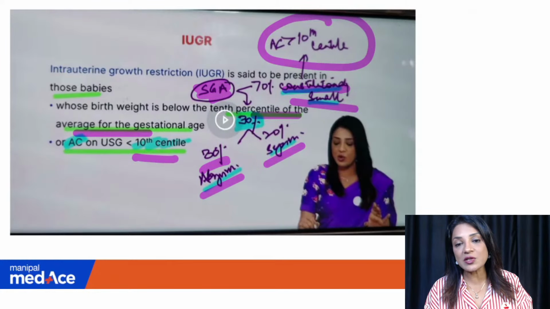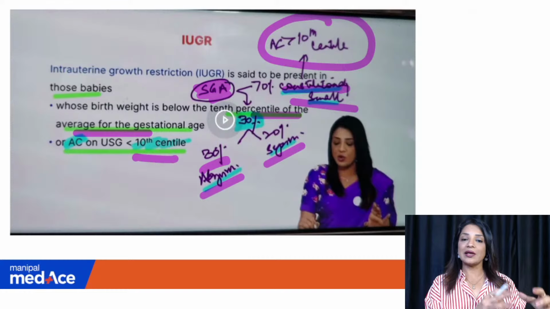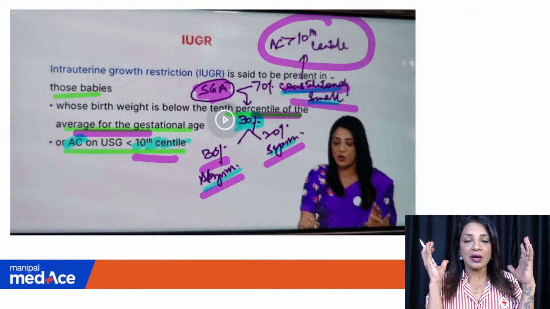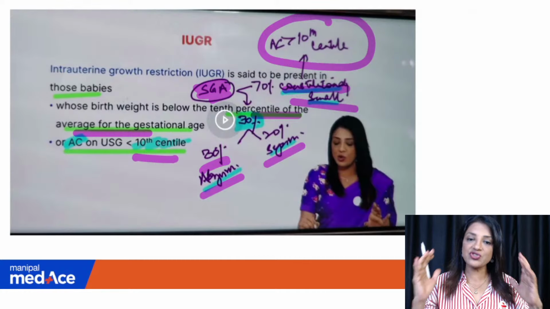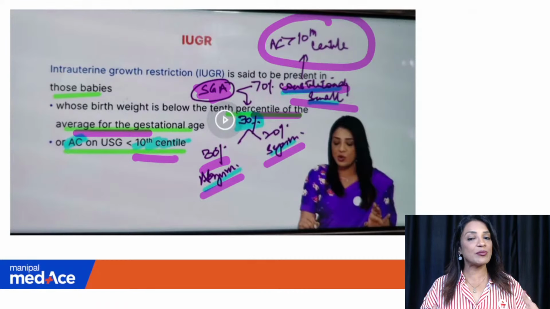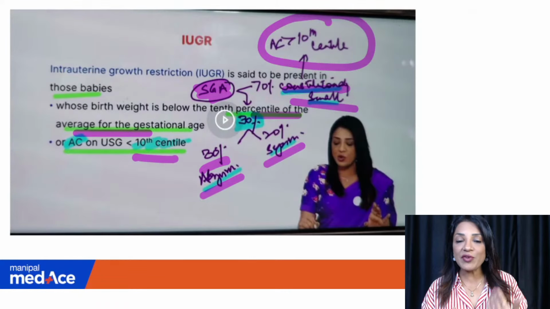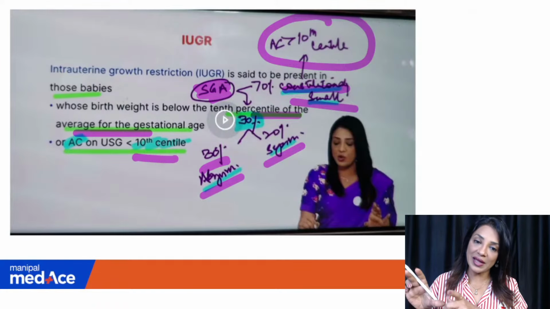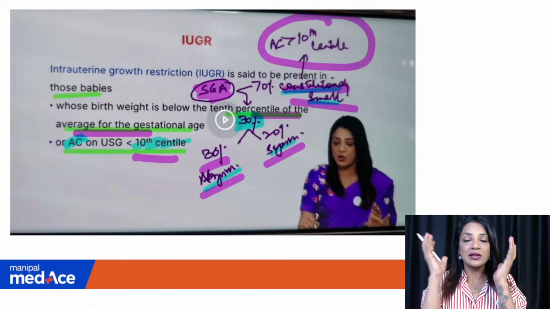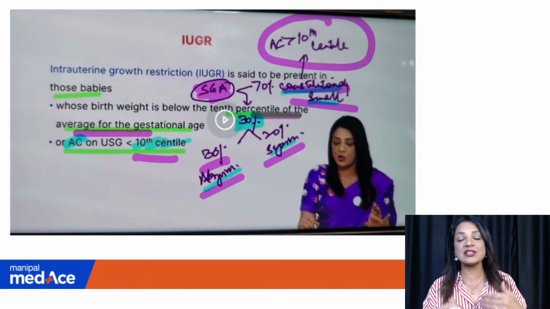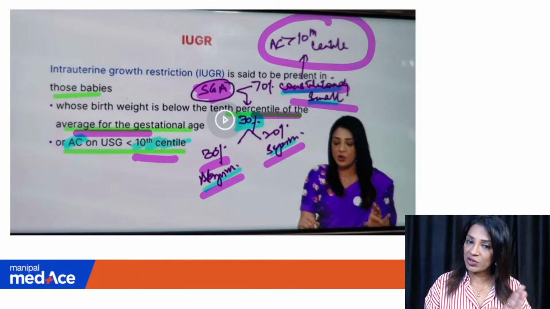I'm not going to the details of IUGR. Symmetric means it is kind of from the very beginning the IUGR was developing, so they will have a symmetry in the shrinkage of head, shrinkage of abdomen, shrinkage of femur length. Everything will be small. But when it's asymmetric, in that case the AC will be small, means the abdominal circumference, which is a very effective predictor for IUGR, the growth restriction. In that case AC will be small, but FL will correspond to the gestational age. There will be a brain sparing effect. The baby's head will be bigger than the femur length as well as the abdominal circumference. So that's symmetric and asymmetric.